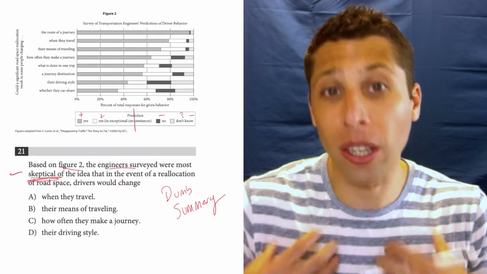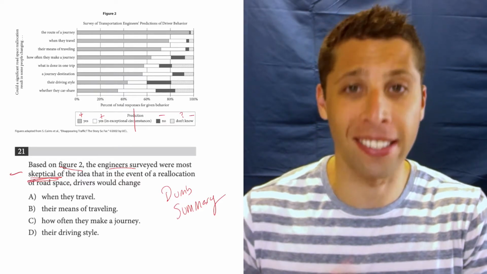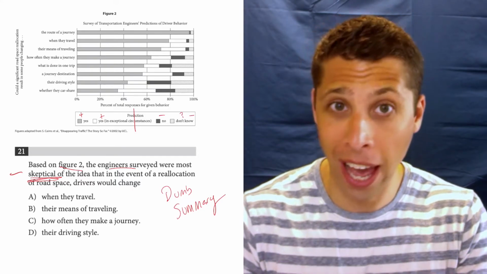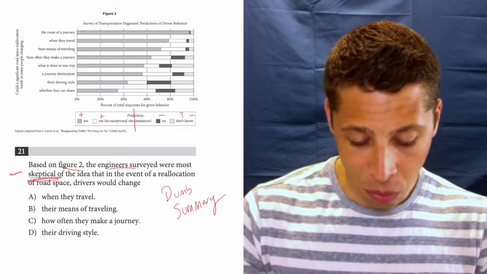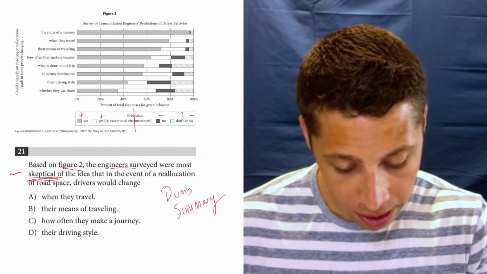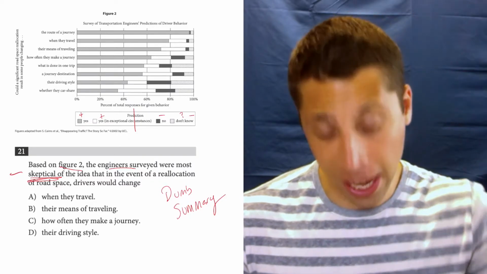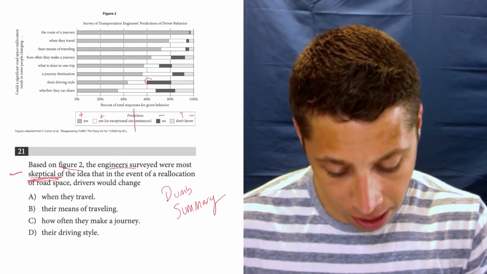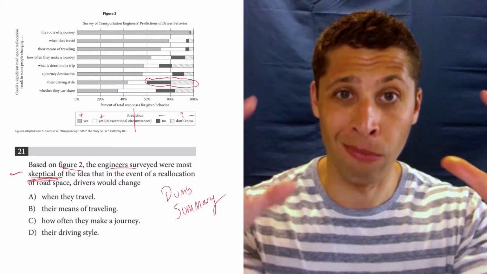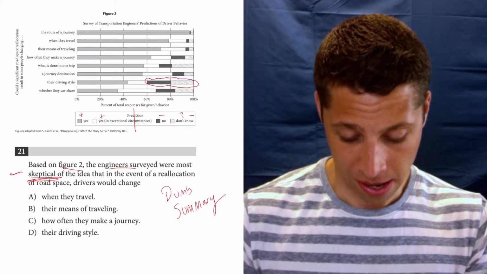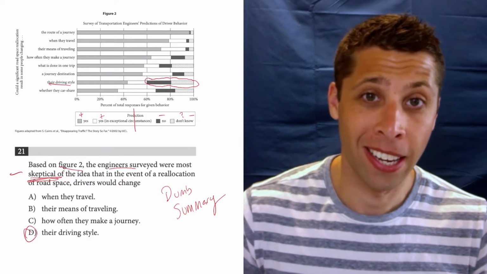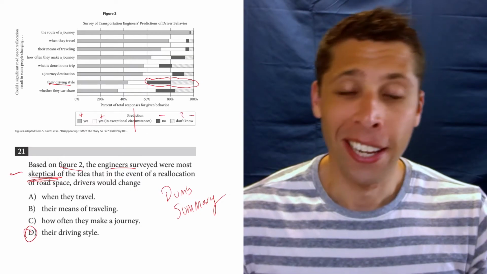And so I'm trusting that the question is as easy as I think it is and just kind of going with the dumb version of my understanding. And that's okay, because if we look at it then, we're looking for where there's the most no's. And so that's the shaded and the diagonal. And so that's right here. That's the biggest no grouping that we have. And so that's the driving style. And so that's choice D. And that's the answer. So there you go.